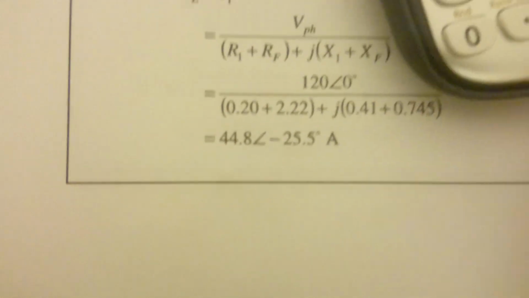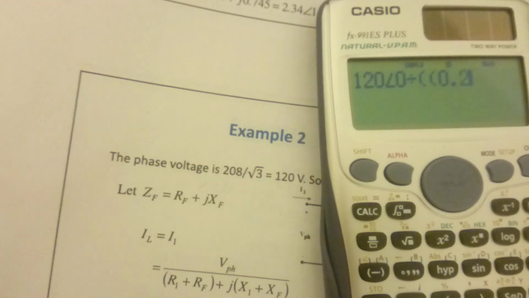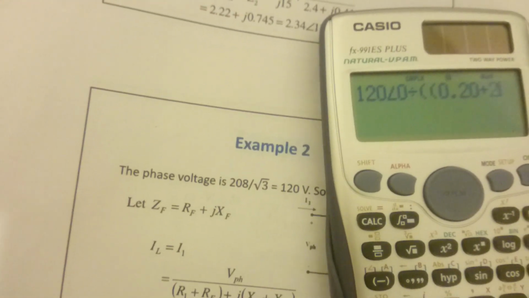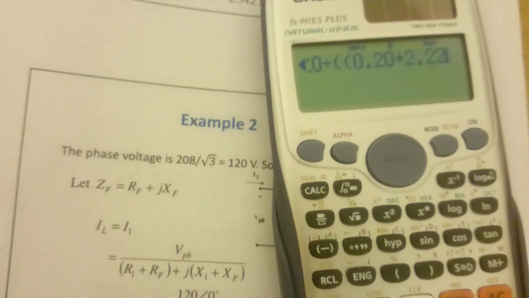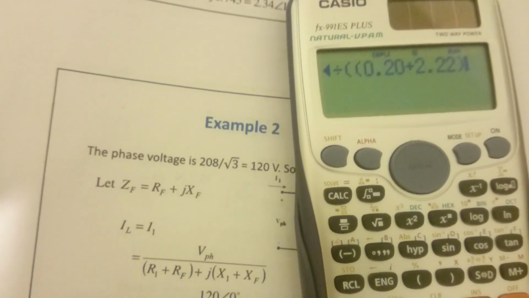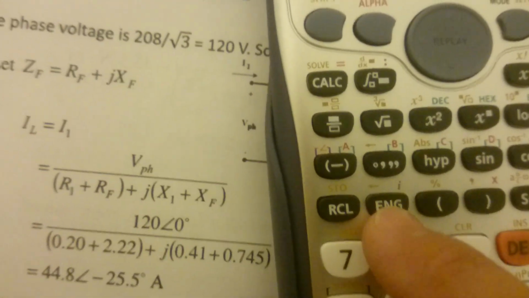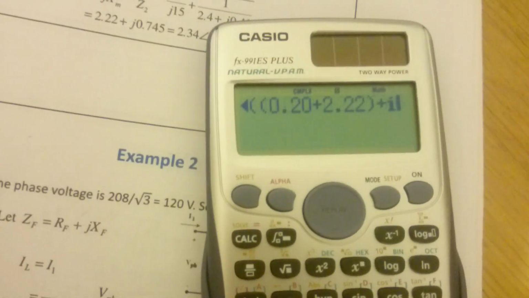I'm going to do a double bracket so the whole denominator is bracketed out. So that's 0.20 plus 2.22. Close that bracket. Plus, and then J is our ENG, so just press ENG.